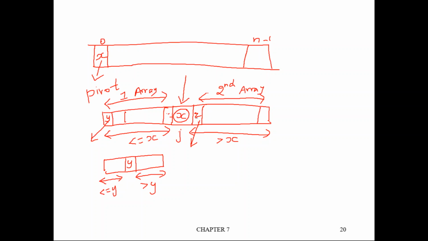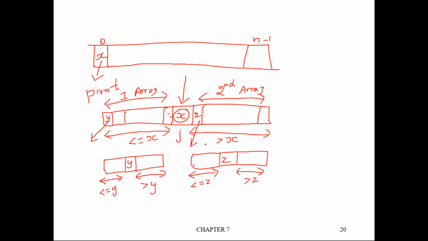Now we will try to identify the elements here which are less than or equal to z. If an element is less than or equal to z, then we will move it to the left of z in the second array. Now this is a separate array. Similarly, if there is any element which is greater than z, we will move it to the right of z. So at the end of that, we will get z somewhere here, and these will surely be the elements less than or equal to z, and these will surely be the elements greater than z.